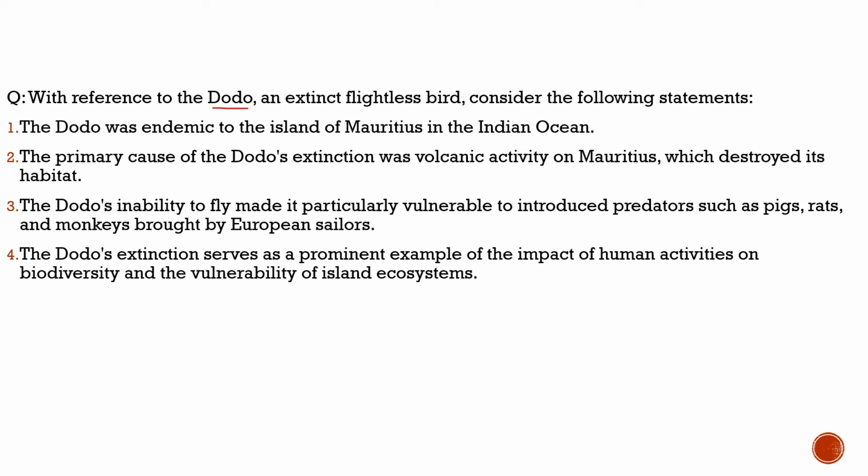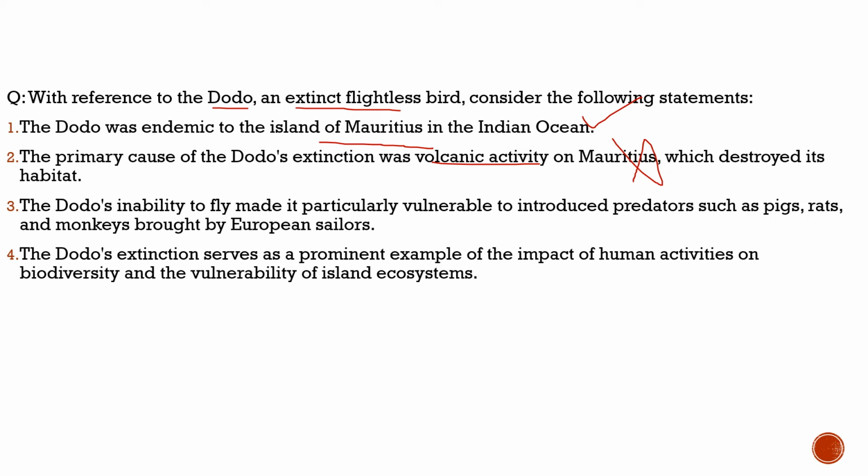Here the question says, with reference to the dodo, an extinct flightless bird, consider the following statements. Let's see what it says. The dodo was endemic to the island of Mauritius in the Indian Ocean. 100% correct. Nothing wrong with this statement. They were endemic to it. The primary cause of the dodo's extinction was volcanic activity on Mauritius, which destroyed its habitat. Totally incorrect. It is not the primary cause, but we will see it in the third statement. What was the primary cause?